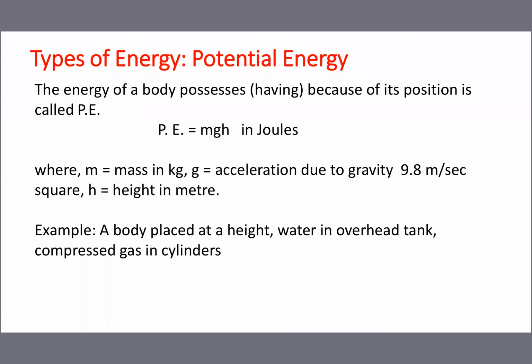Now read the line and you will understand. The energy of a body having because of its position is called potential energy. The potential energy formula is mgh, where m is mass in kg, g is acceleration due to gravity, standard value 9.8 meter per second square, and h is height in meters. Once you know the example, you will understand quickly. Example of potential energy: a body placed at a height, and water in an overhead tank. Normally we store water in the tank, and the water available in the tank is called potential energy.